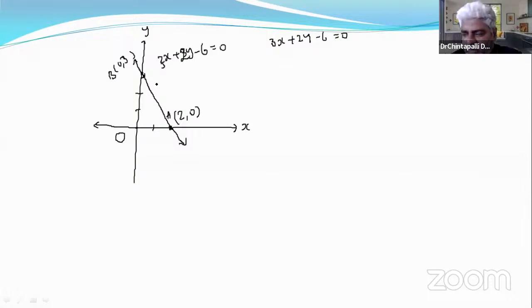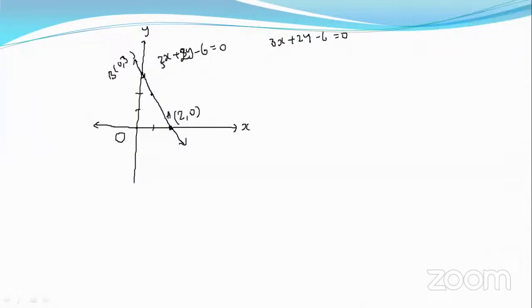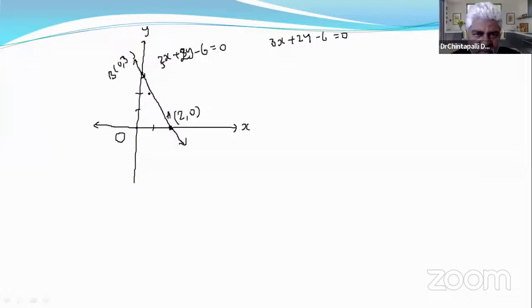Now, you told one point. What is that point? 1 comma 2. The point 1 comma 2 is here. Surely it is not lying on the line.